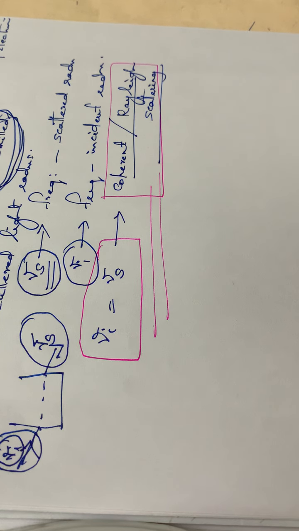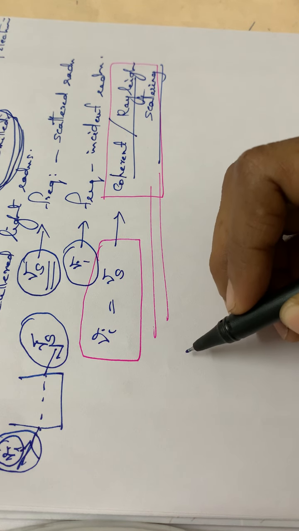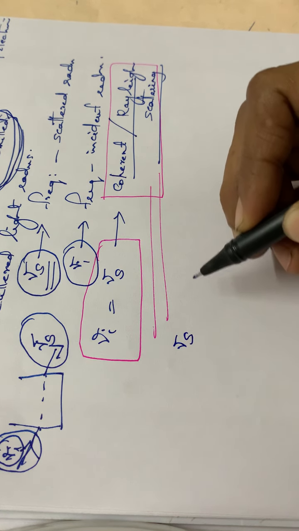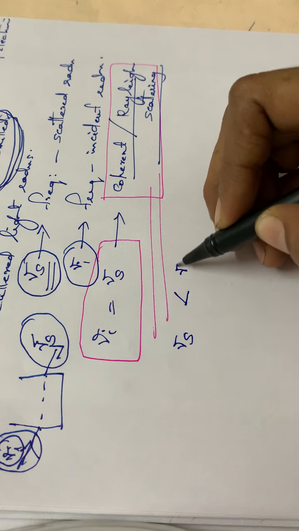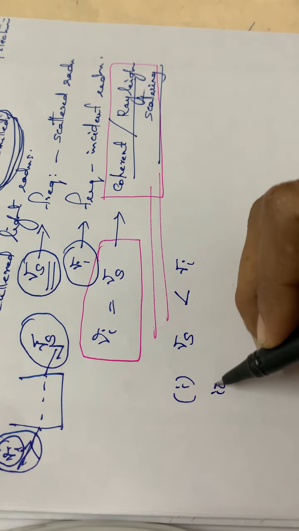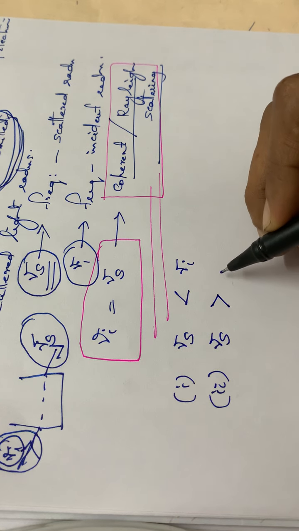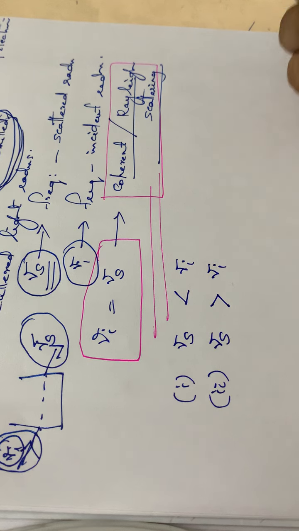Two other conditions are also there. Suppose some of the scattered radiation will have a frequency less than that of the incident radiation. That is one condition. And the second condition, some of the scattered radiation will have a frequency greater than the incident radiation.